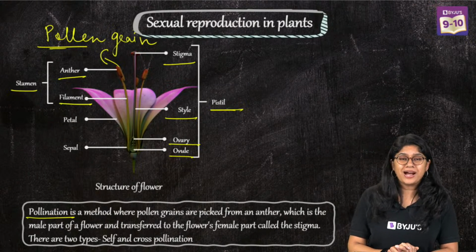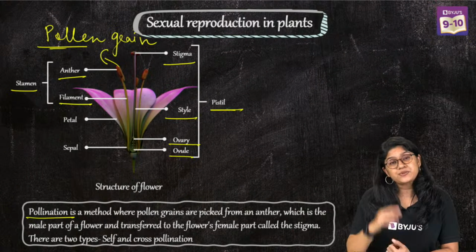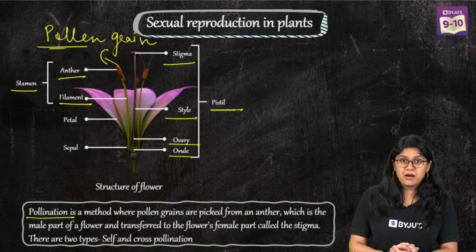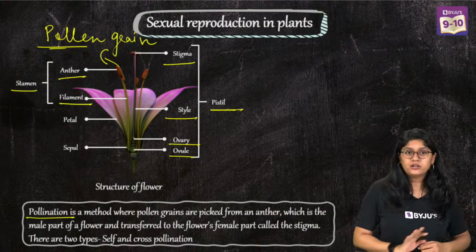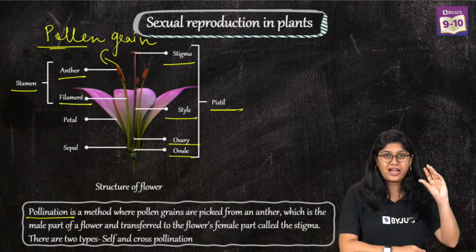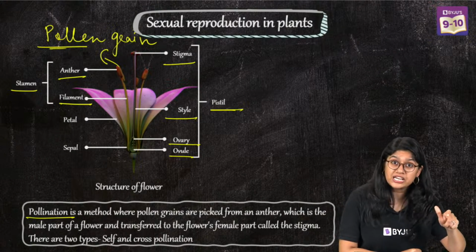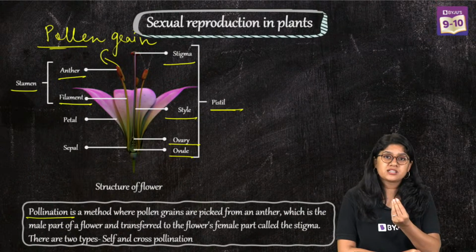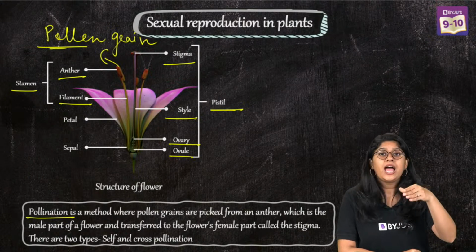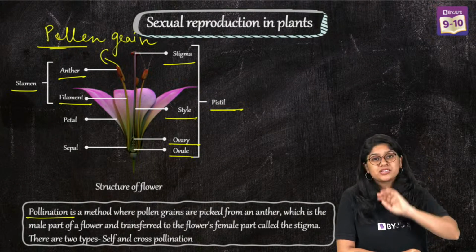So, we are talking about pollination. Pollination is a process where the pollen grains get transferred to the stigma of a flower. This pollination can be of two types: self-pollination and cross-pollination. Self-pollination will occur on the same flower. Both male and female parts are present on the same flower, and the pollen grains come onto the stigma of the same flower.